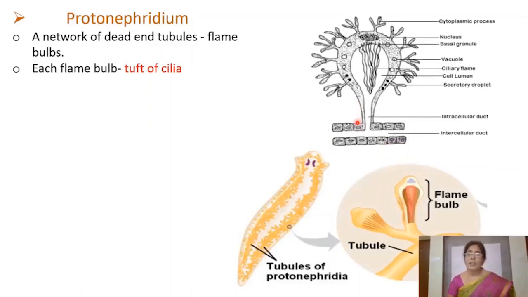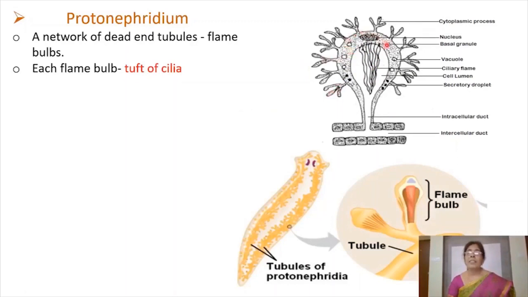So when we discuss the structure of flame bulb, we find tuft of cilia here in the lumen of the tubule. The tuft of cilia, in this tuft, all the cilia, they move together, and when they move, it appears like a flickering flame. That's why the name flame cell is given to this tubular structure.